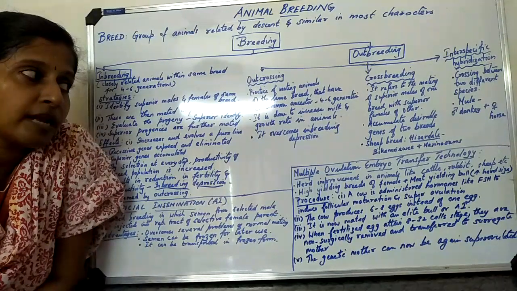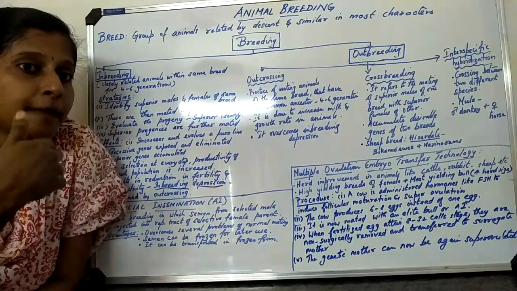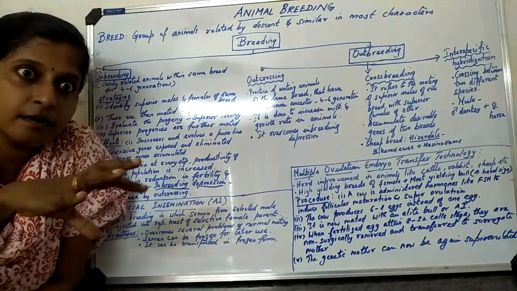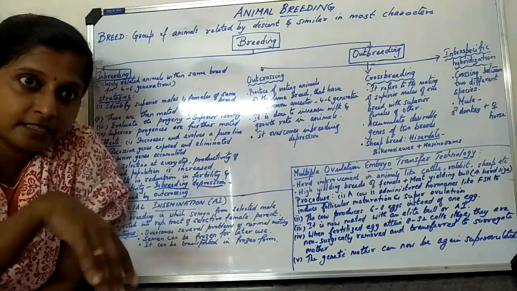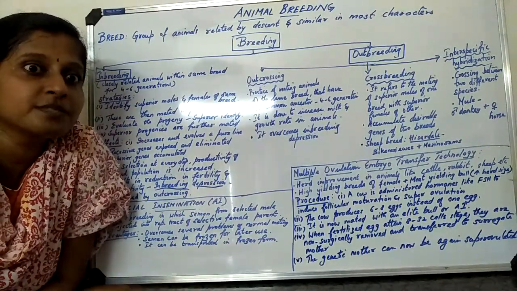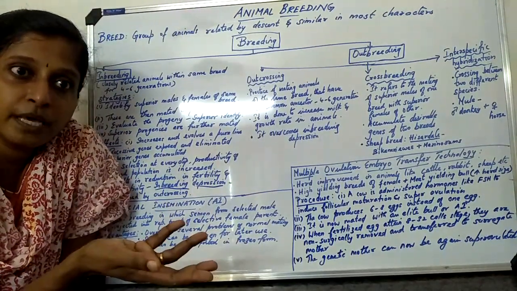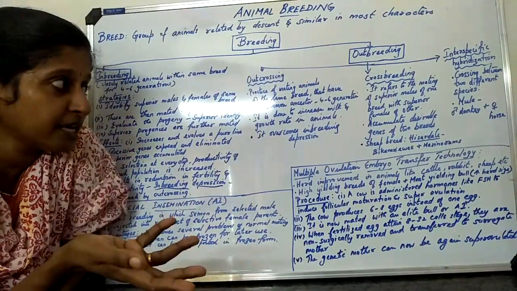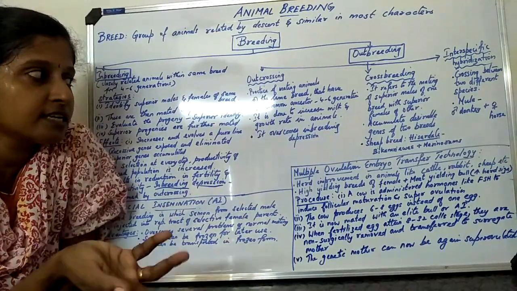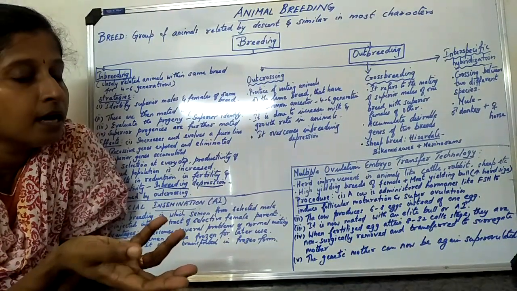So automatically it will give rise to mixed characters. Variations will be there, and sometimes the variations will be good, and maybe the production and the yield will be more. The growth rate and the increase in yield of the animals will be more.